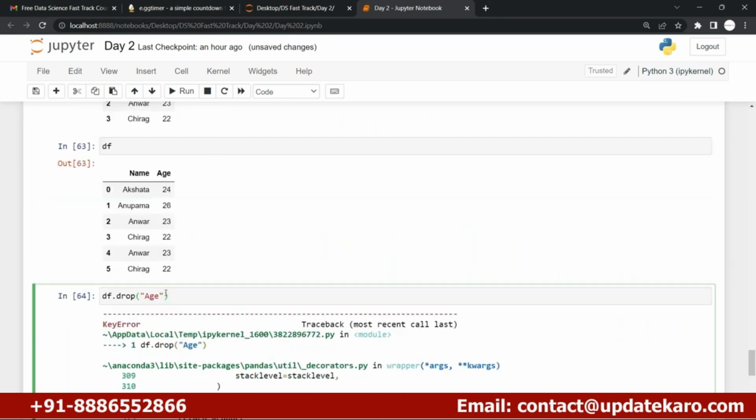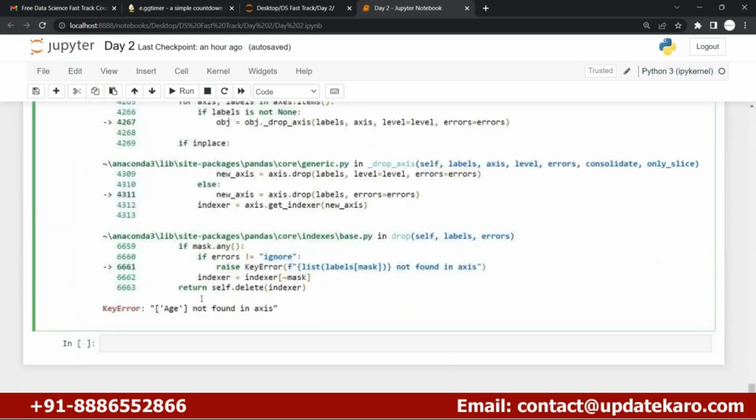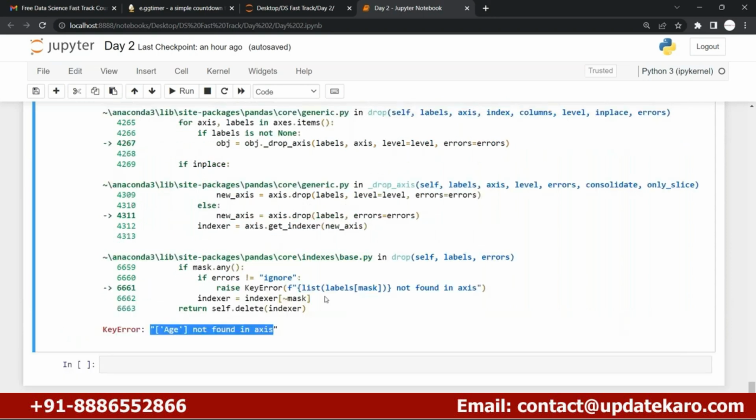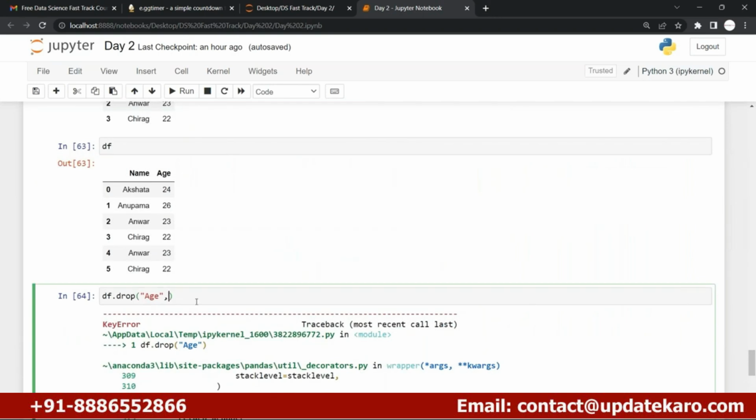The column is there, so why is it showing that age is not found in axis? What does this mean? I'll have to add the parameter axis. Axis is one parameter you will have to mention, to say whether you are dropping a column or a row, right?